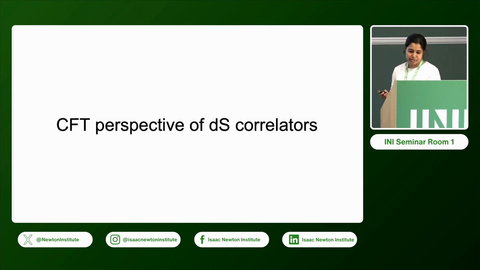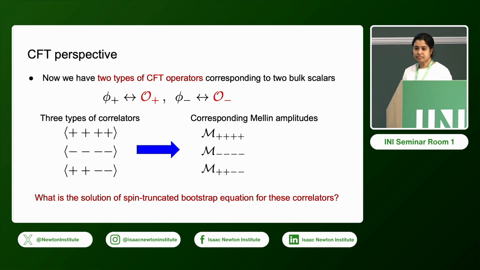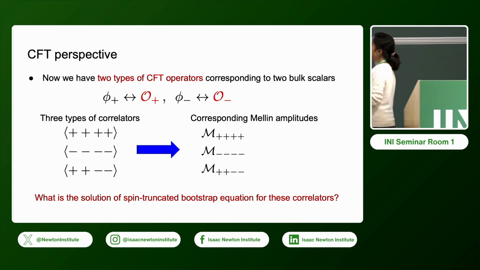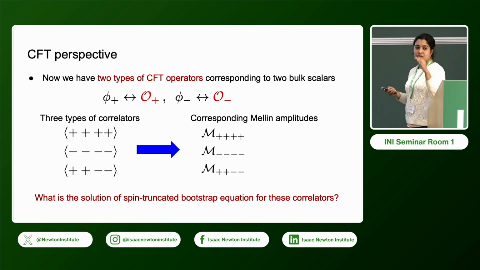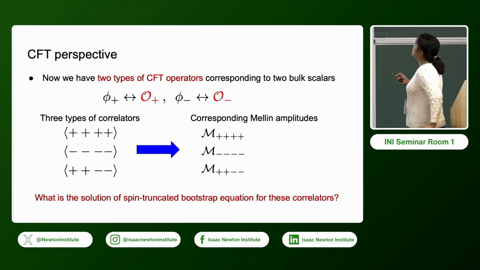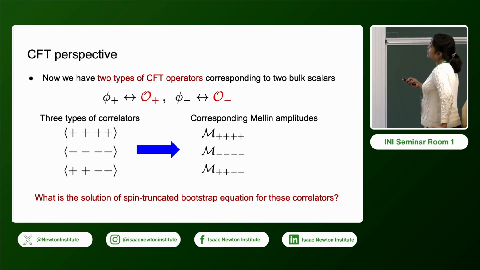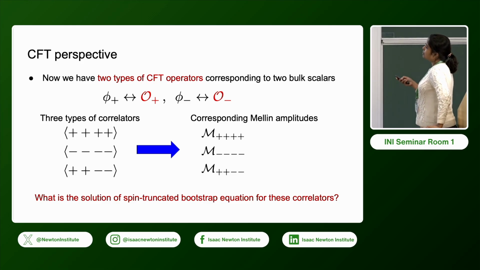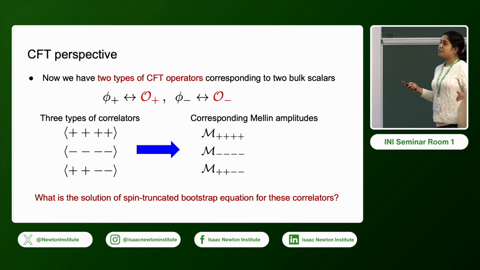So what is the CFT perspective? Now, since we have two types of CFT operators corresponding to two bulk scalars, we have this O plus and O minus corresponding to these two scalars. So now we have three different types of correlators.